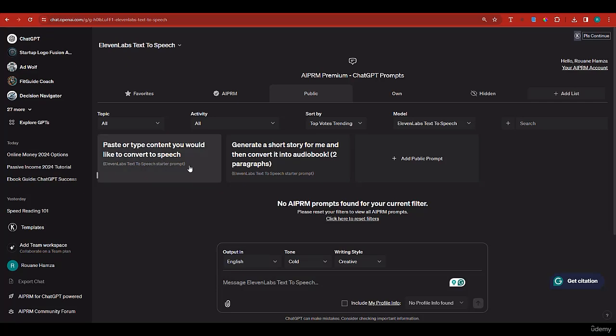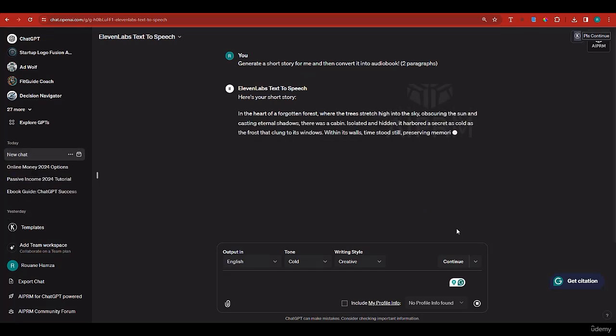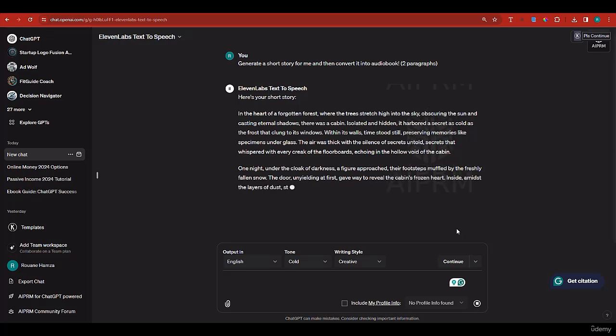Now, here are some conversation starters that will give you some idea about how to use it. It says, paste or type content you'd like to convert to speech. Generate a short story for me that's converted into an audiobook. I'll use this one, so I'll show you the power of this tool. I'm going to click on send. Now it's going to generate a short story by using GPT-4, and it's going to convert that story into audio, into a voiceover that we can download. That may be useful for an audiobook.